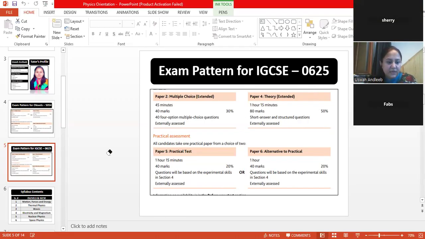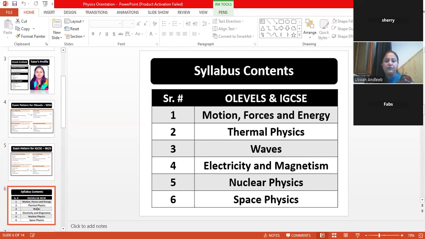All right. We'll not waste time here, and we'll move further from the exam pattern for IGCSE 0625. And this is done. Now we are moving towards the syllabus. The syllabus for O-level and IGCSE is the same, and these are the major topics we are sharing.